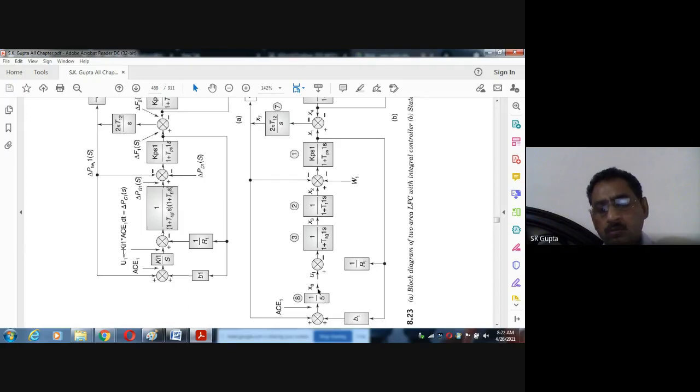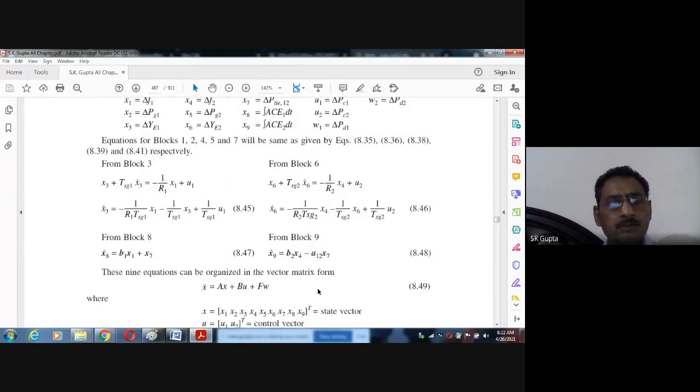Similarly, there are two more equations in addition to the previous. Here you see equations number 1, 2, 4, 5 are the same. 1 and 2 are for area 1, 4 and 5 for area 2, and x7 is for tie line power. Only equation number 3 and 6 will be changed, and equation number 8 and 9 will change. This we have just described for x8.